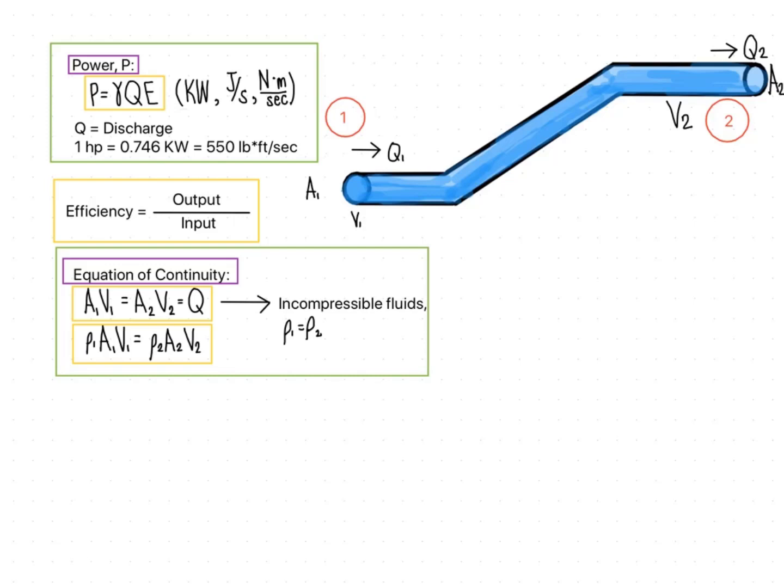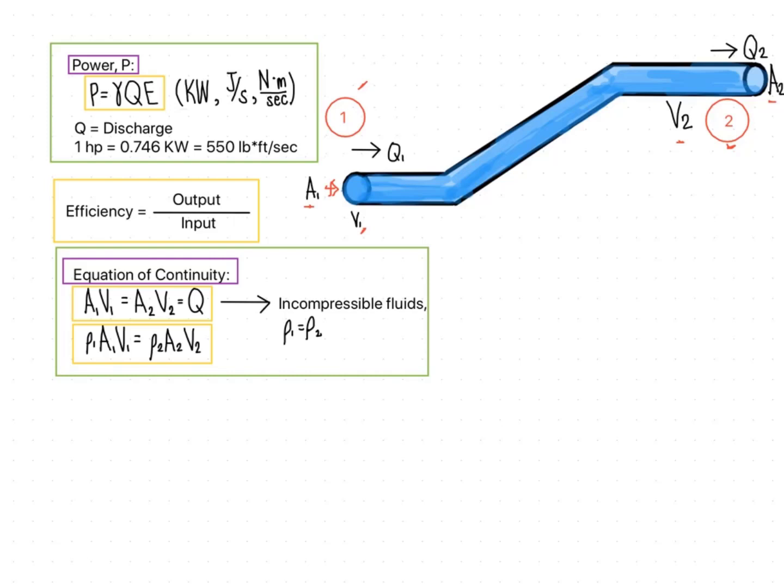The continuity equation will be A1 multiplied by V1 is equal to A2 multiplied by V2. So A1 is the area, here, this is point 1 and here is point 2. So A1 is the cross-sectional area of our pipe in which the water flows, and V1 is the velocity of that fluid. Next, A2 again is the area at point 2 in which the fluid flows, and V2 is the velocity of that fluid.